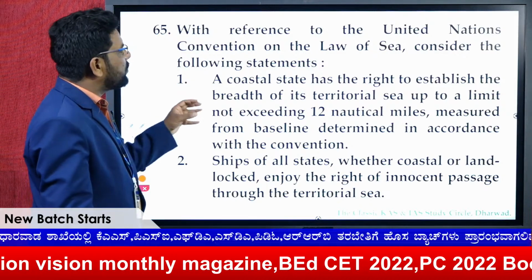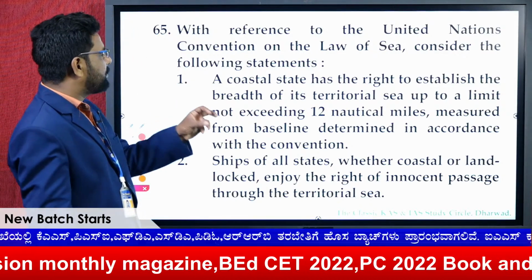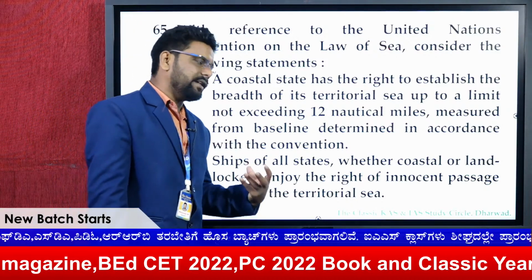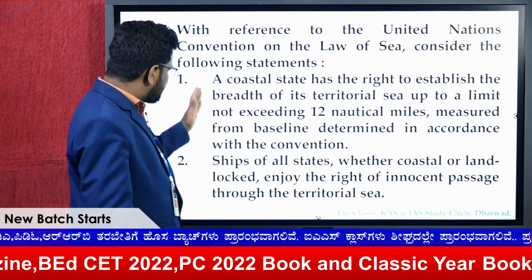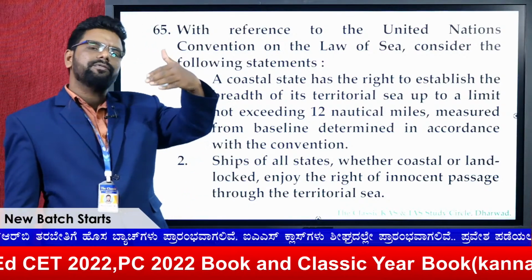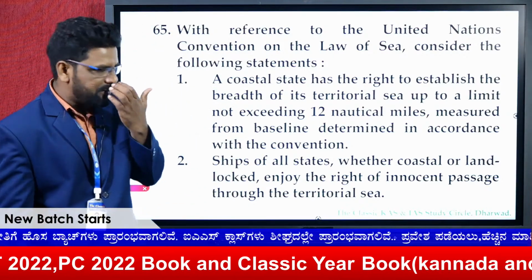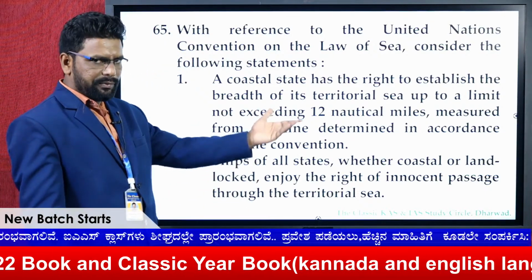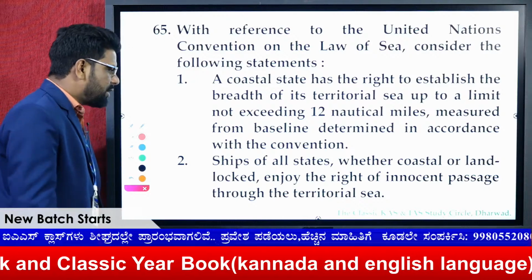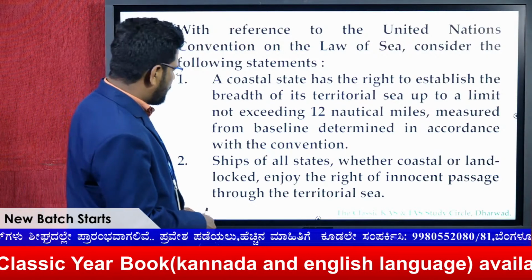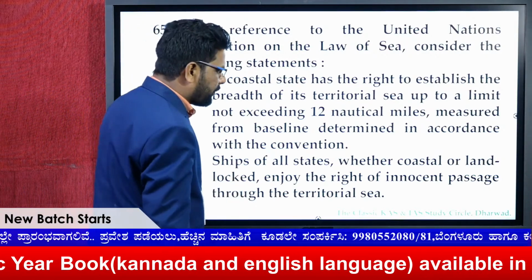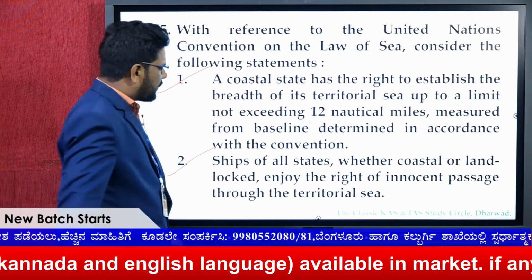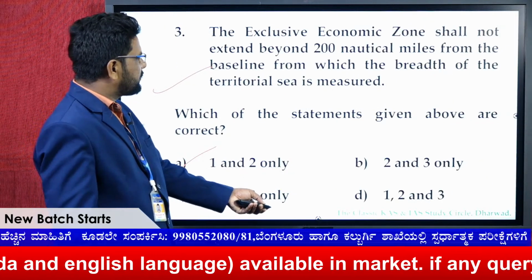Look at the statement: a coastal state has a right to establish the breadth of its territorial sea up to a limit not exceeding 12 nautical miles from its baseline, determined in accordance with the convention. Which convention? UNCLOS. Ships of all states, whether coastal or landlocked, enjoy the right of innocent passage through the territorial sea. This is also right according to UNCLOS.